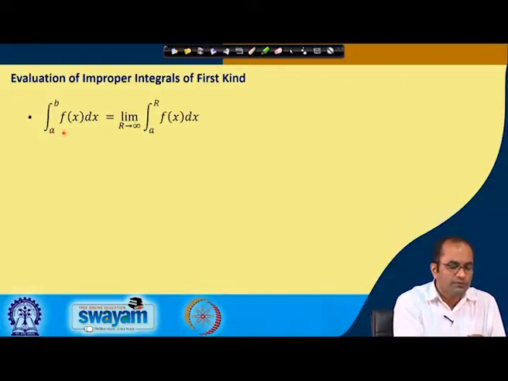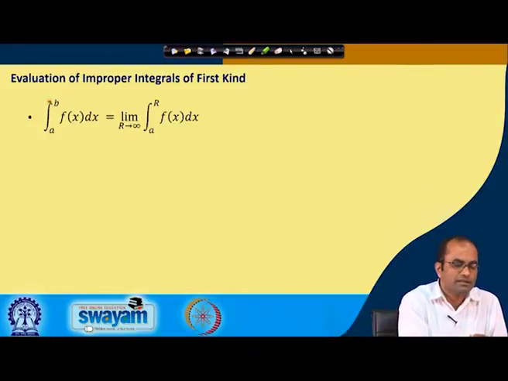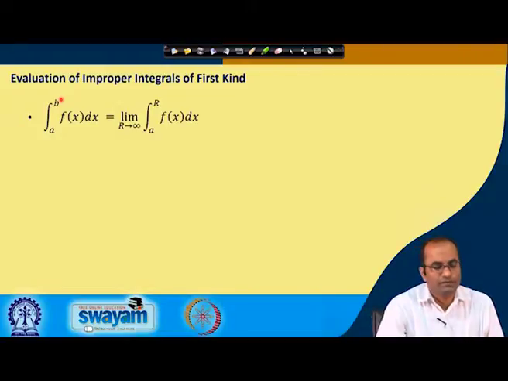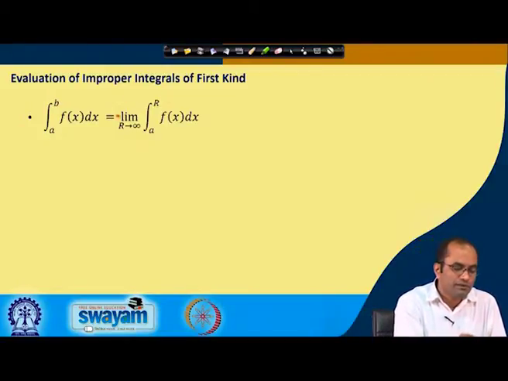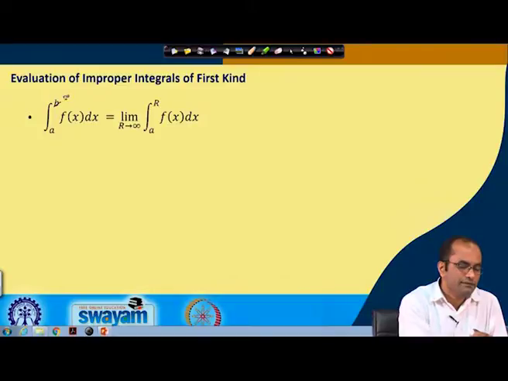So, for example, we have the integral from a to b of f(x) dx, and suppose that this b is going to infinity. So, this is the integral of the first kind, and we assume here that b is approaching infinity. In this case we will consider the integral from a to r. So, this b which is infinity we have replaced by r, and then we are taking r to infinity.